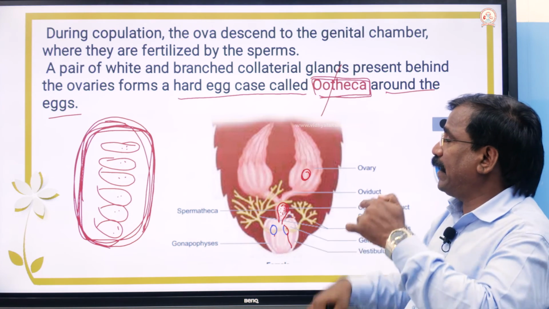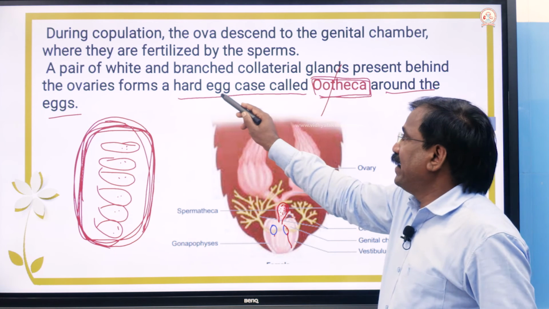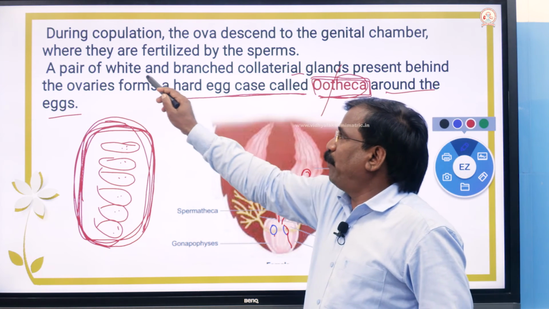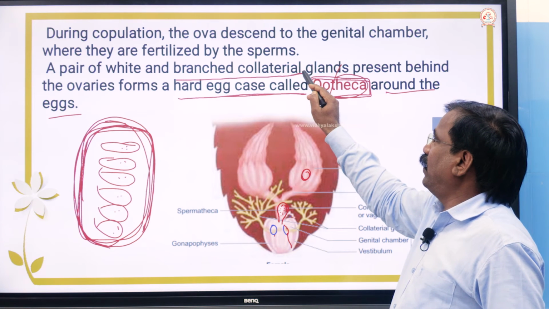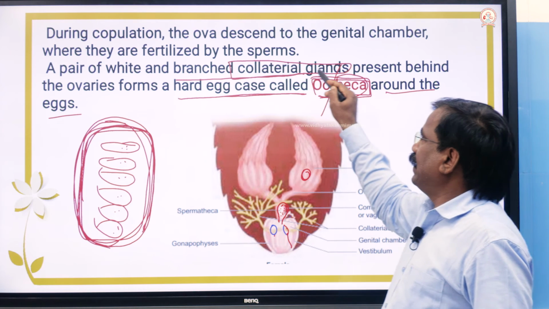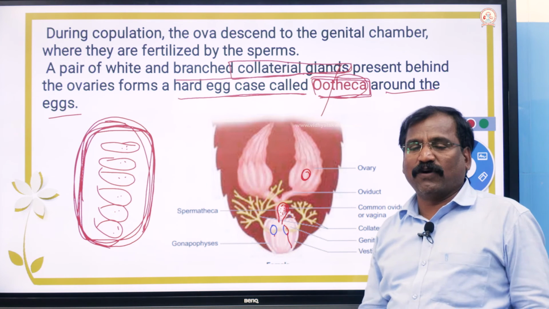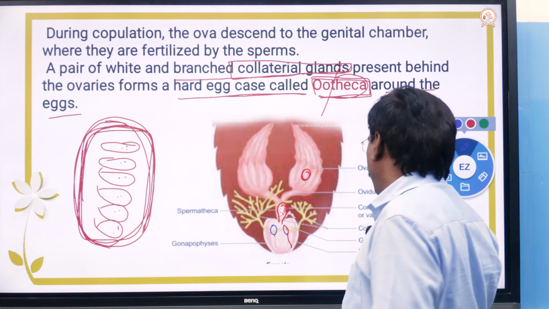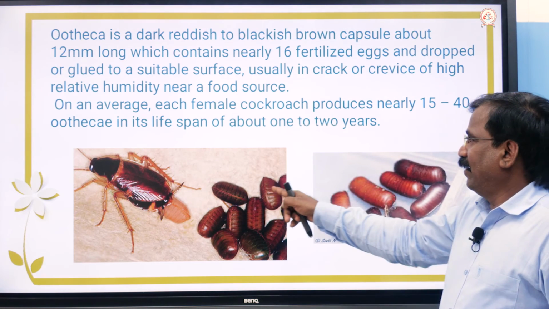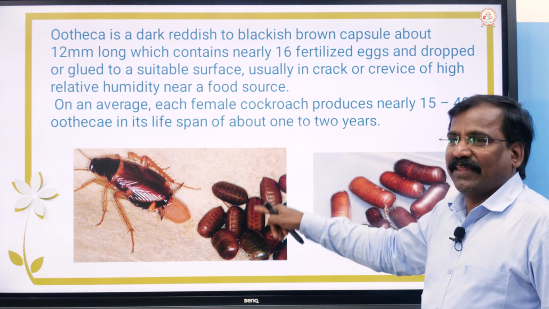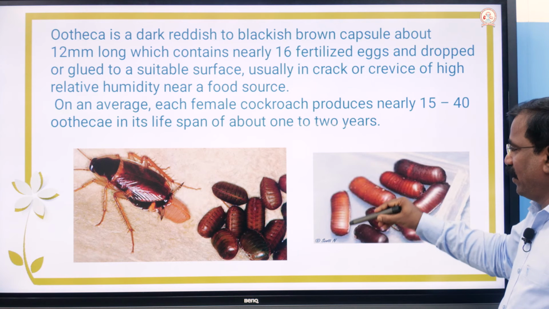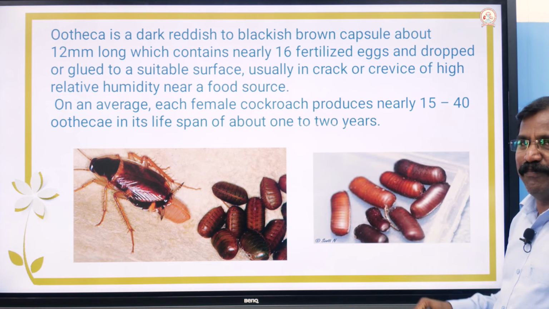That wrapper, that covering, the hard egg case called ootheca, is formed by the branched gland called the collateral gland. The collateral glands form it. Okay, super. Look here, these are the ones. So this is the ootheca, like a biscuit packet.